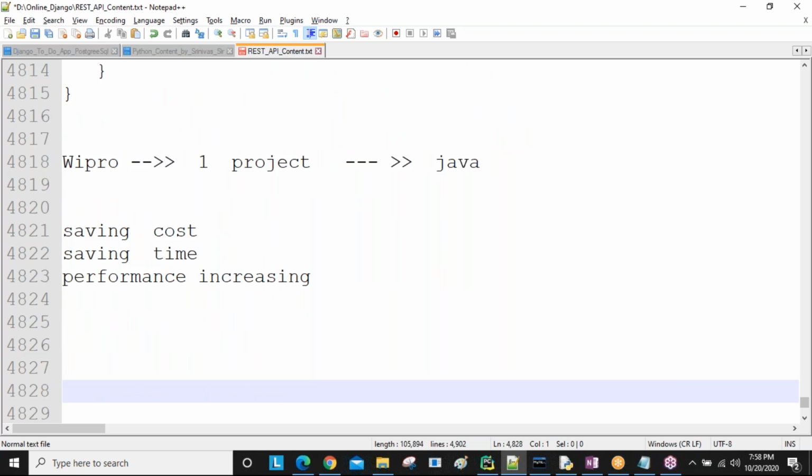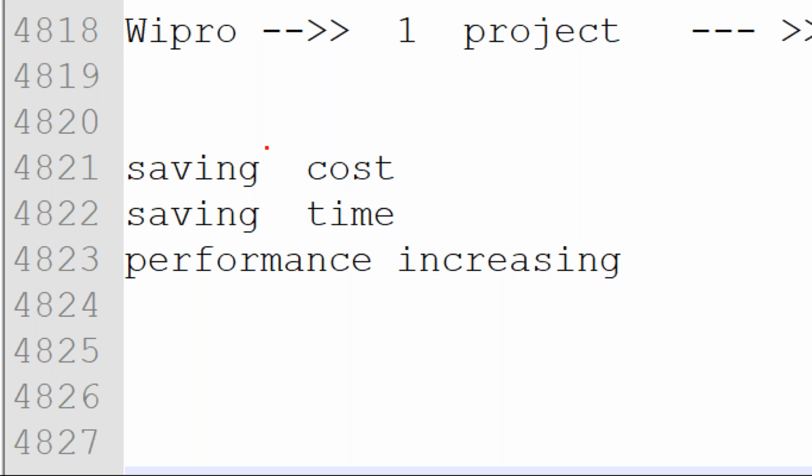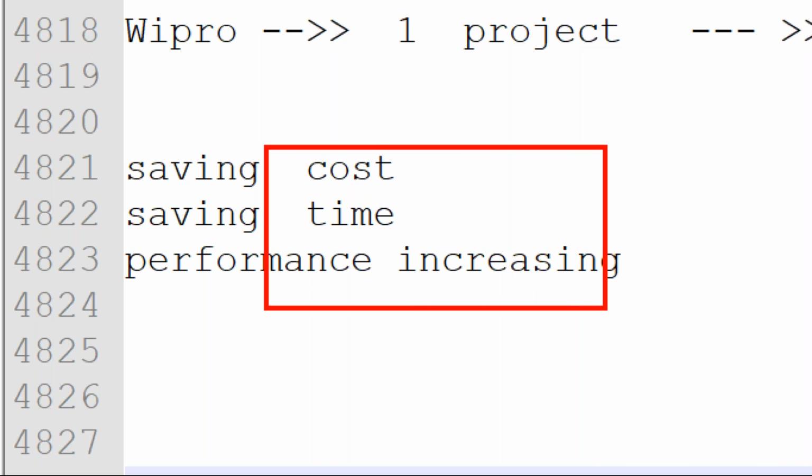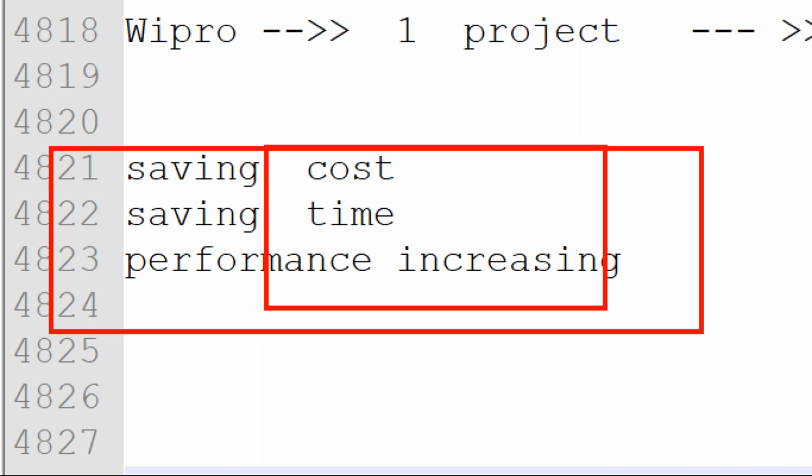These three main factors: within less cost and less time, the application needs to give the best performance. These three main features are possible by using the Django framework compared to other language-related frameworks. That's why nowadays all companies are looking into the Django framework to develop their applications.